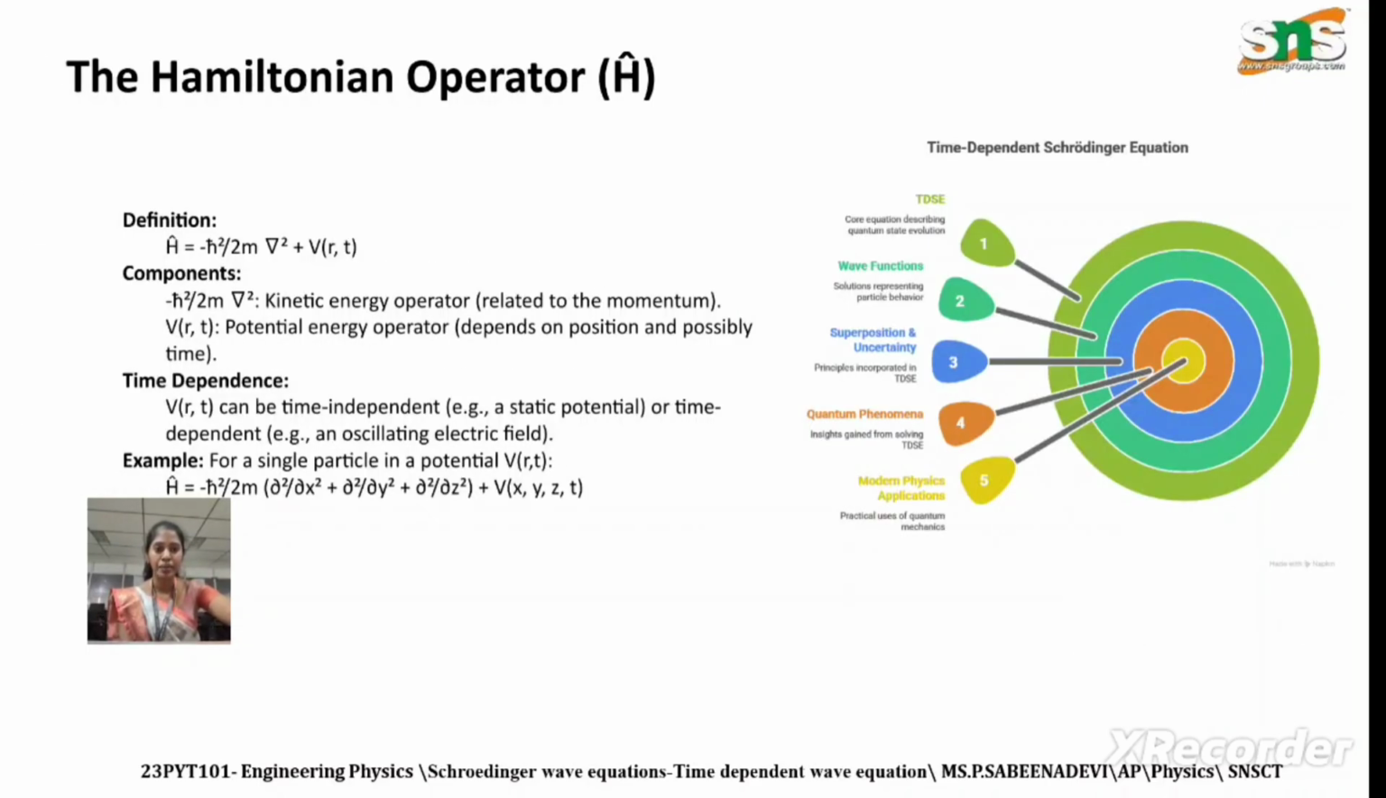Next is the Hamiltonian operator. H is equal to minus h cross square by 2m into del square plus V of r comma t. Minus h cross square by 2m del square is the kinetic energy operator, and V is the potential energy operator.